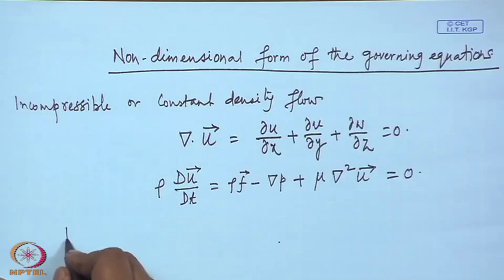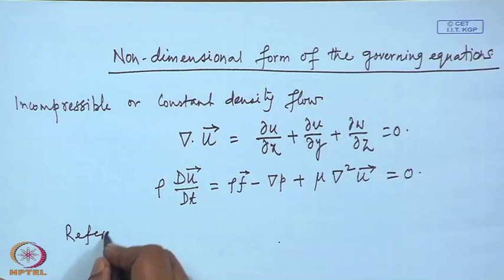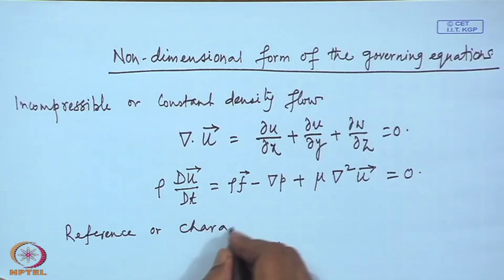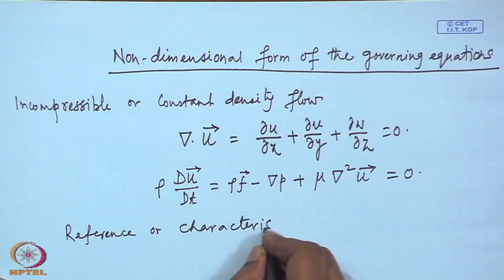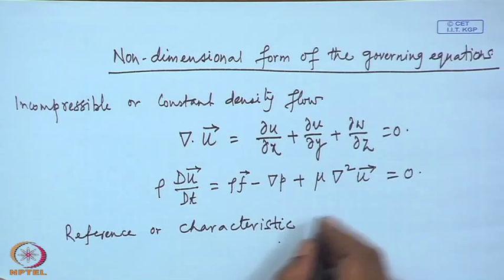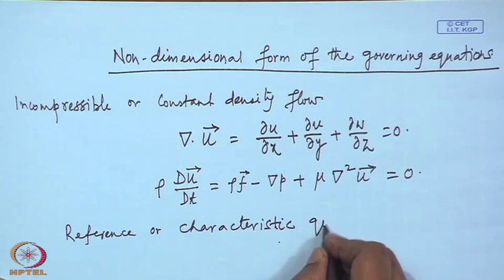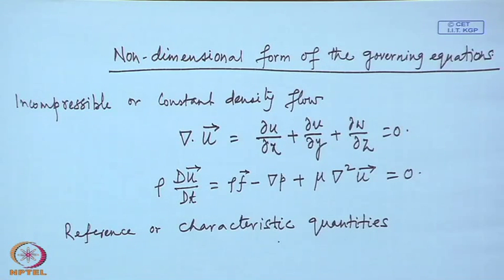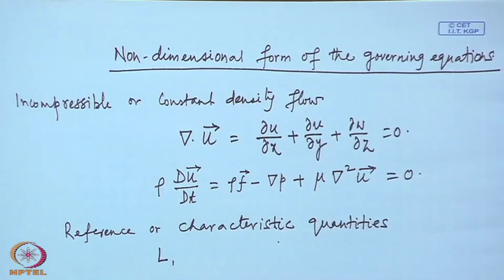So, reference or characteristic quantities, let us say for length we will take only one length L. That means, inherently we are assuming that the flow field has same characteristic length in all directions.